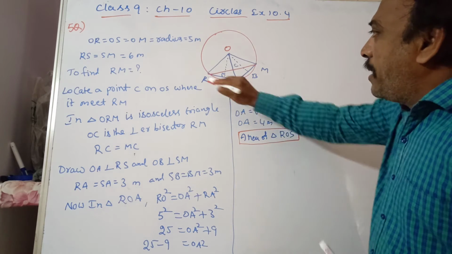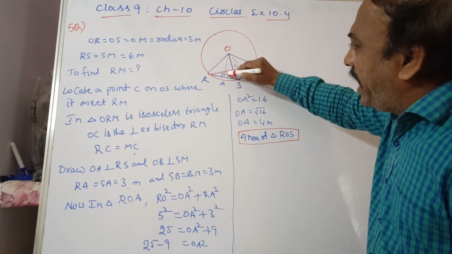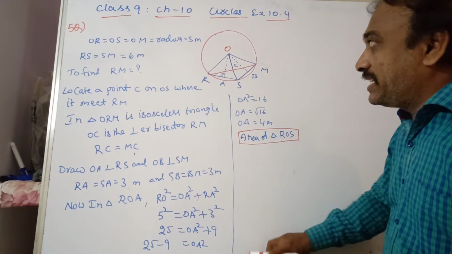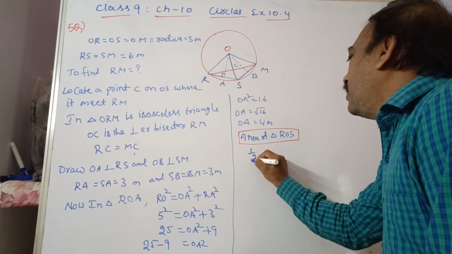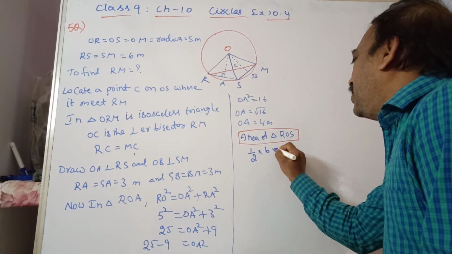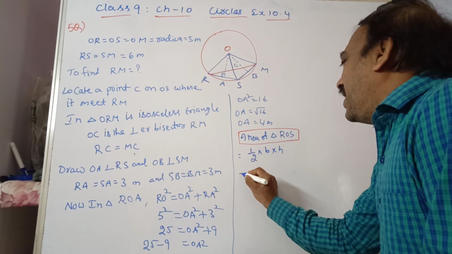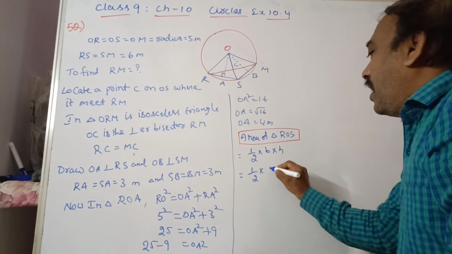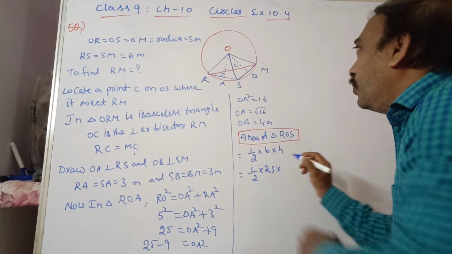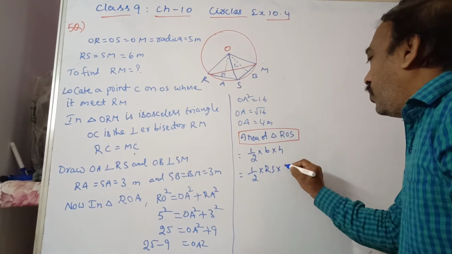As we know, the base is RS and OA is perpendicular, that is the height. Observe it carefully. Area is half into base into height. Half into, what is the base of the triangle? RS. I am taking RS as the base and the height as OA.